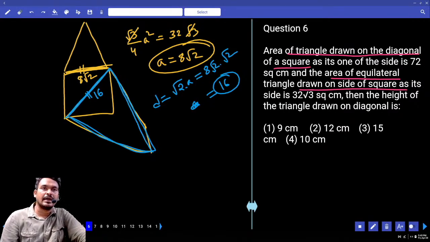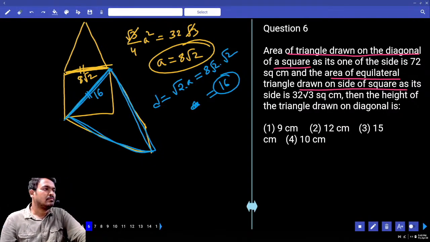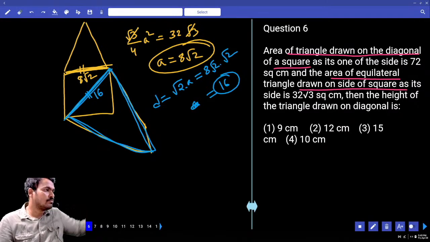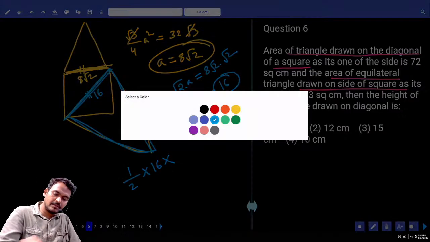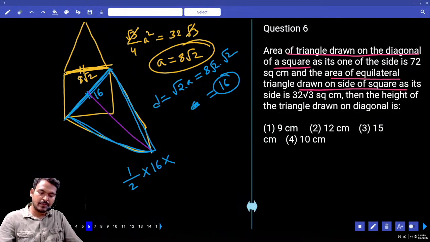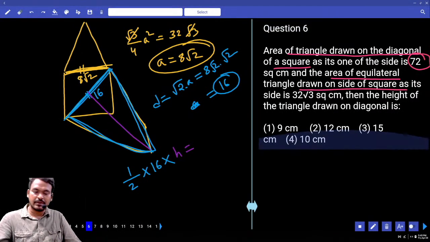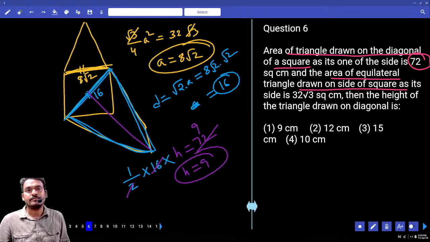That is the base of the triangle. Half into base is 16, and required is the height value. Half times base times height is equal to area. What is the area given? 72. 2 how many times? 8. 8 how many times? 9. H equals 9.